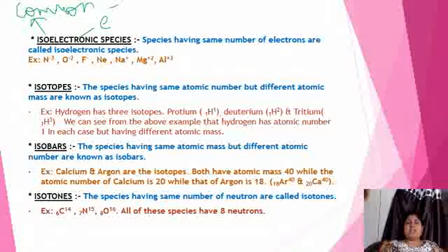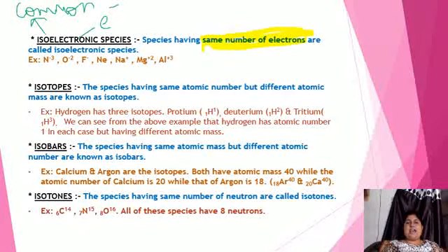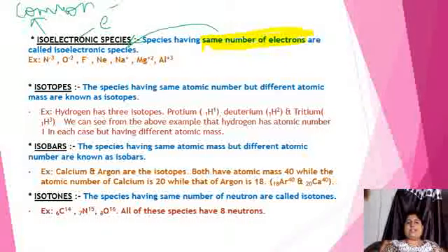You can also say it's same. So the species having same number of electrons, same number of electrons, they are regarded as isoelectronic species. For example, I have mentioned here too many examples.